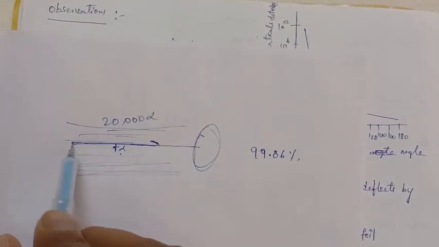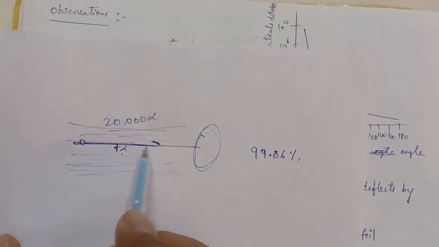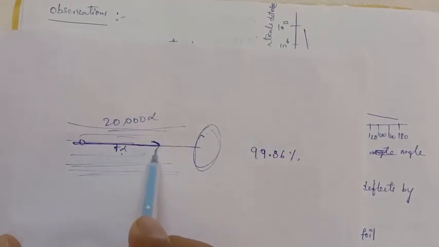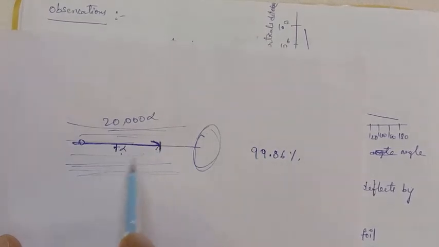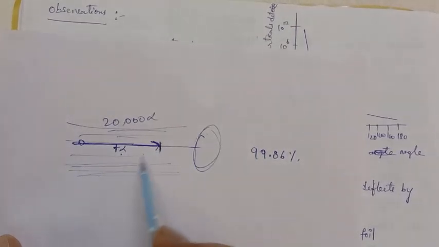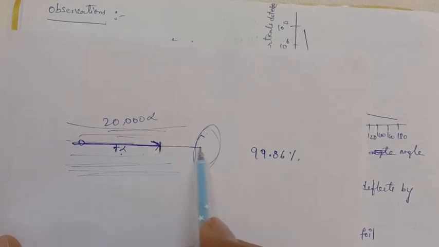If this is the alpha particle, up to here it is transmitted, and then it comes back. Up to here it will be reached, and centrally here they observe the positive charge.